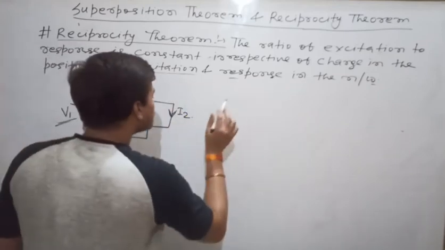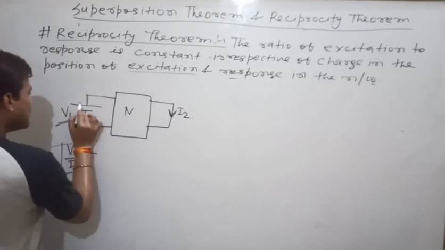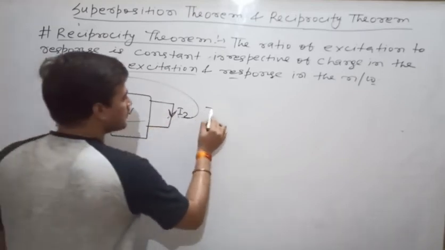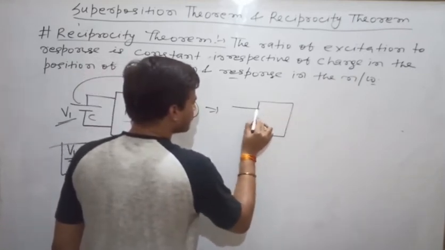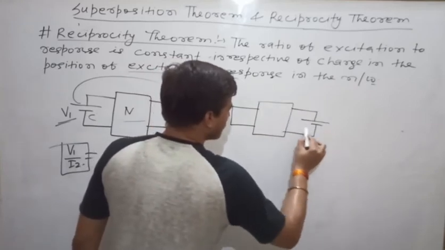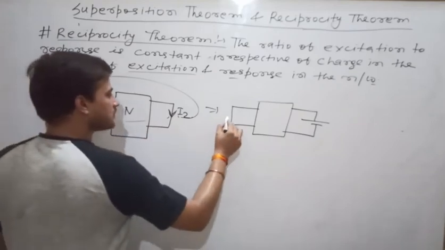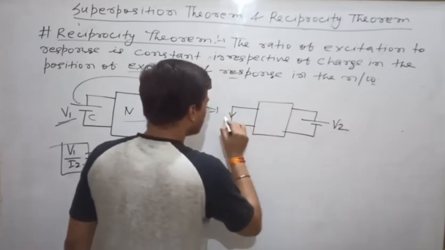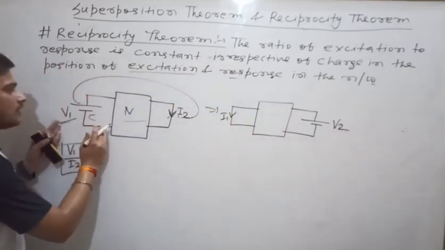Now you have to change the position of excitation and response. That means this excitation will be shifted here and this response will be shifted here. So I am drawing the circuit again. Now here it will be V2, here it will be I1. 1 and 2 refer to port number 1 and port number 2.